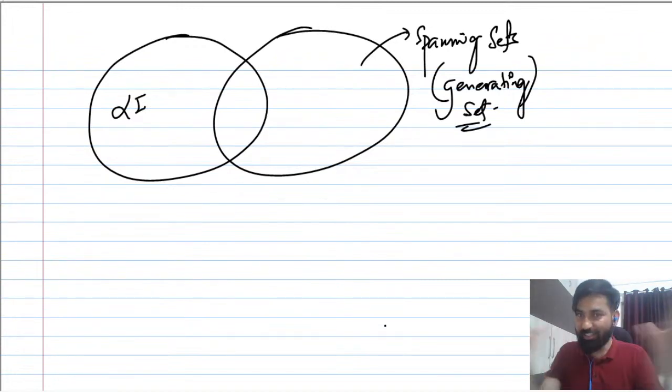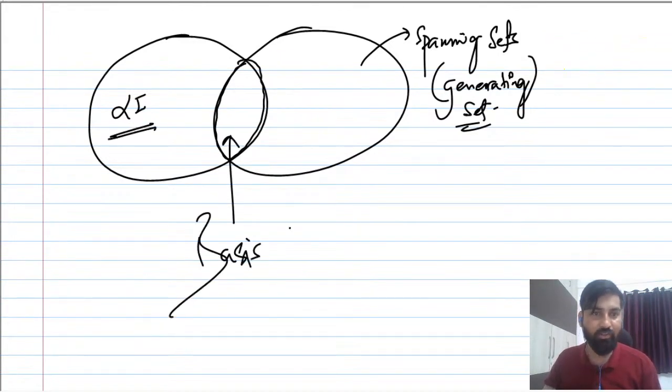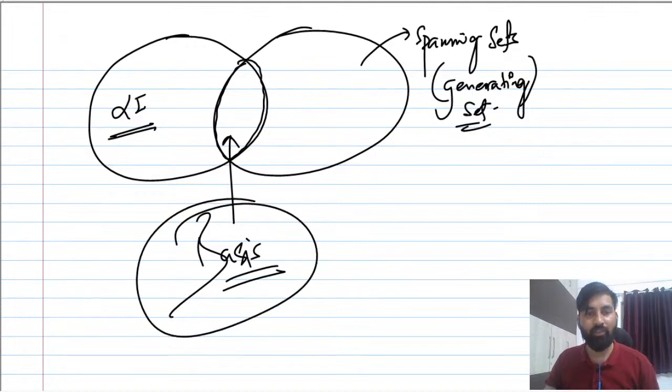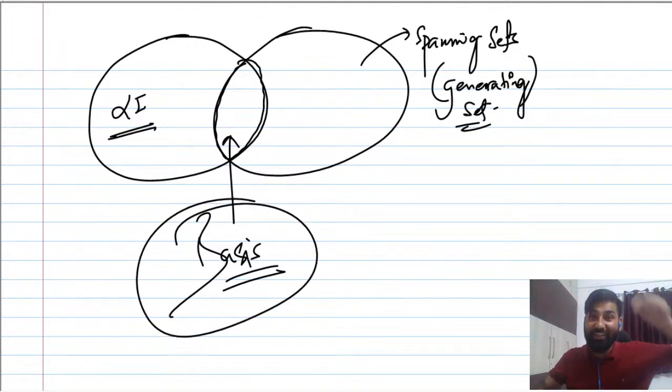Taking the intersection of them, the vectors which belong to the intersection of these two concepts are known as the basis. So basis is a combination of vectors which are linearly independent as well as spanning. They can be spanned, they can be generated. This is a very important concept, guys.